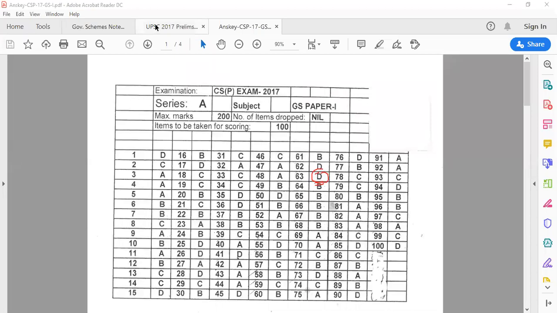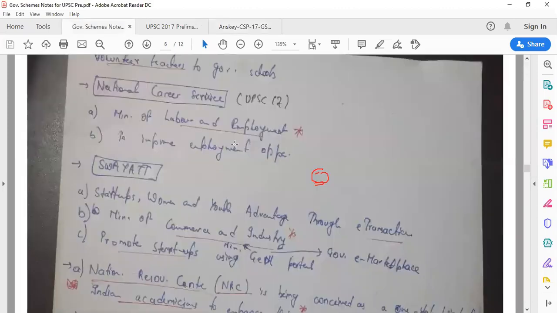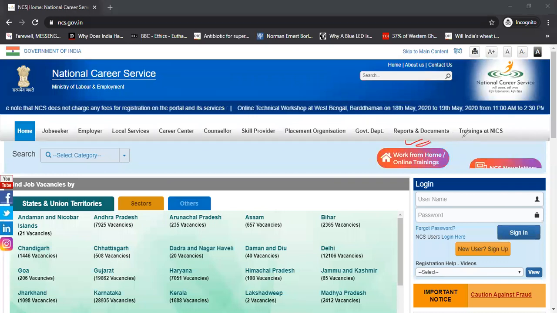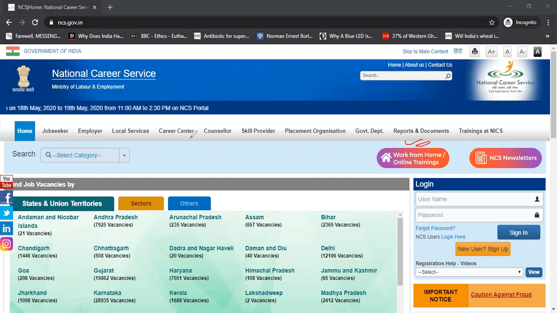Let's see if we can find anything substantial on the National Career Service website. So this is the National Career Service website right now. As I've told you, work from home, online trainings, go to this site if you're in need of a job or something like that. We all are actually. Why? Unemployment is at a record high. Nobody can be sure about their job right now. The situation is such. So yes, National Career Service is good in that regard. We'll keep until here only. It's under the Ministry of Labour and Employment.